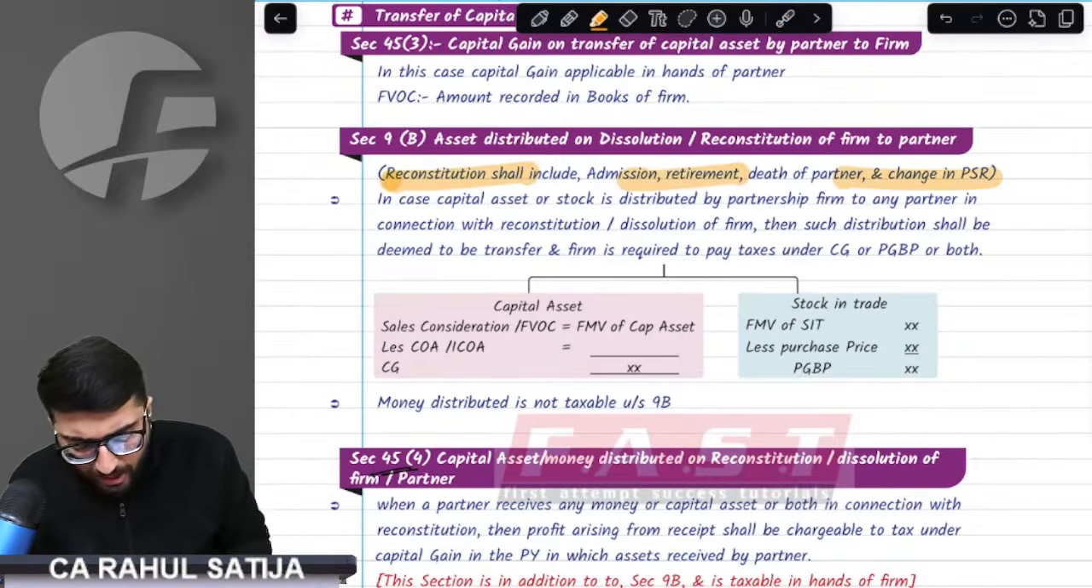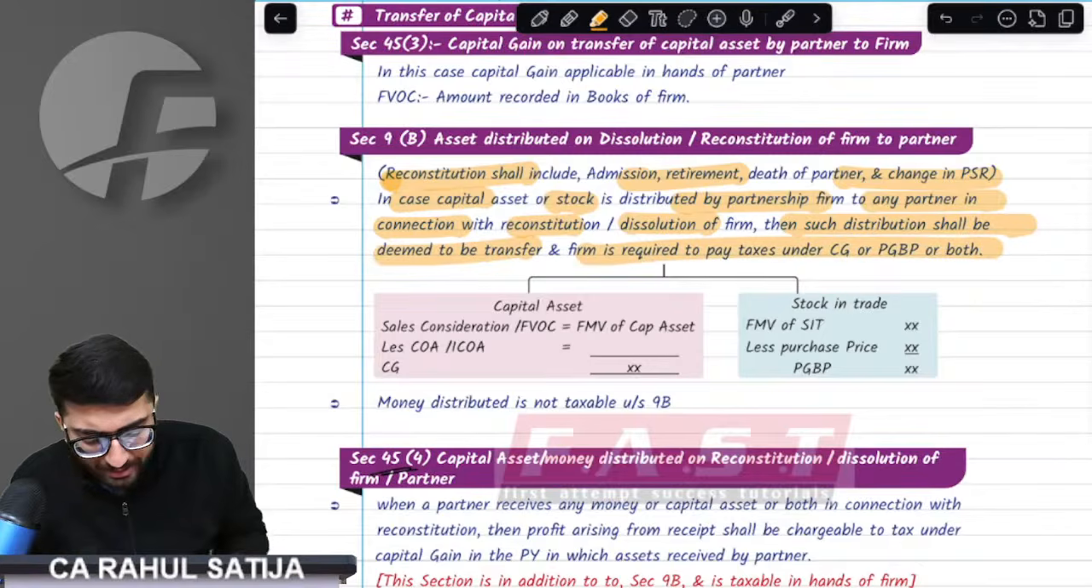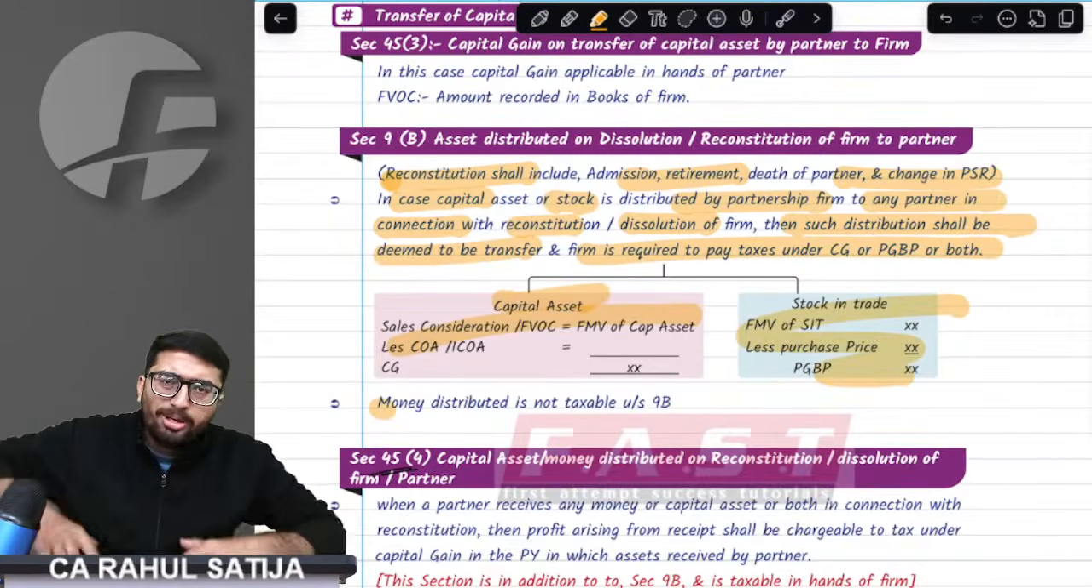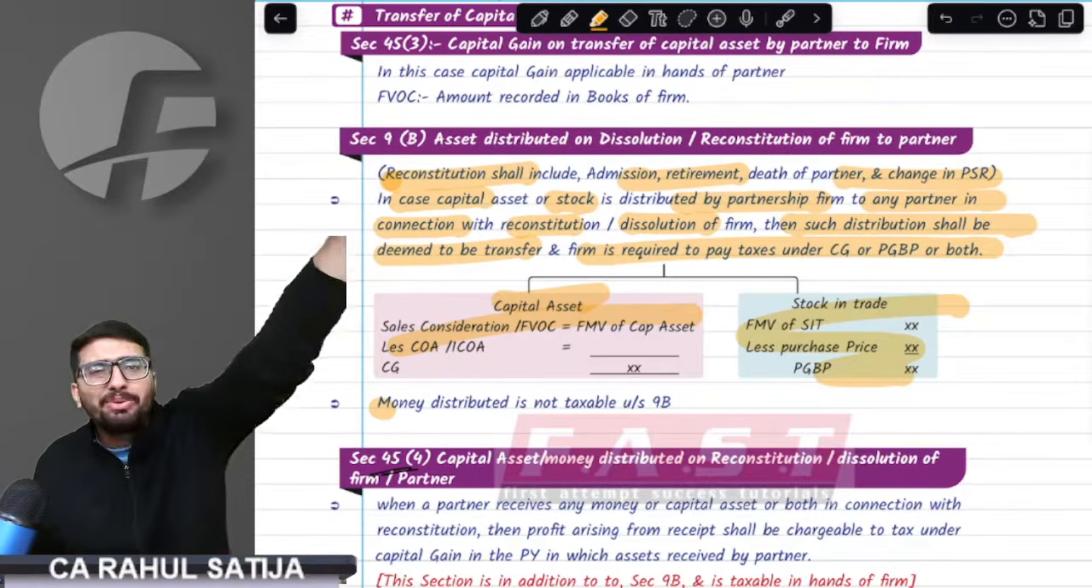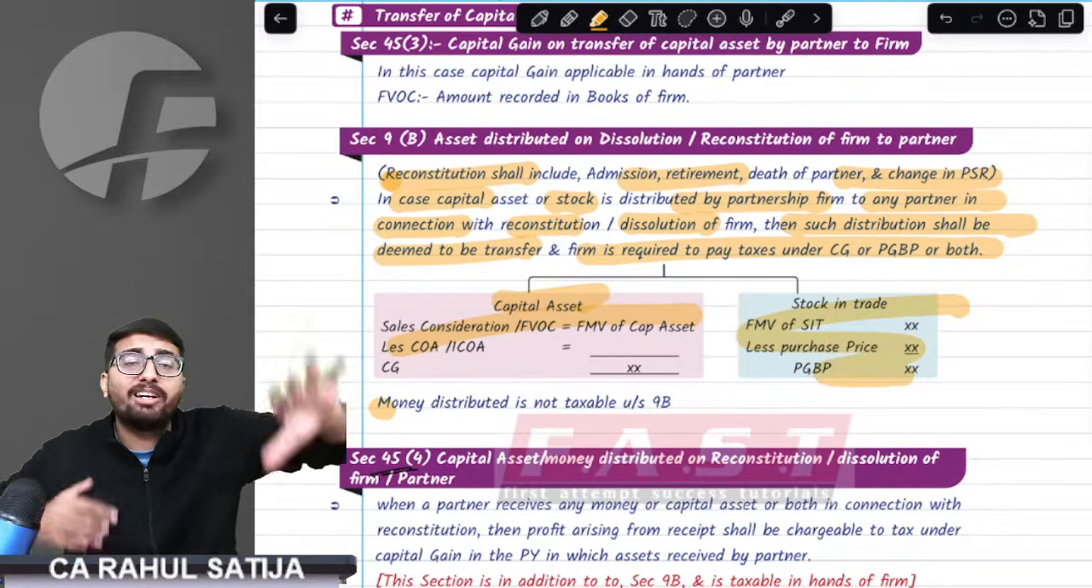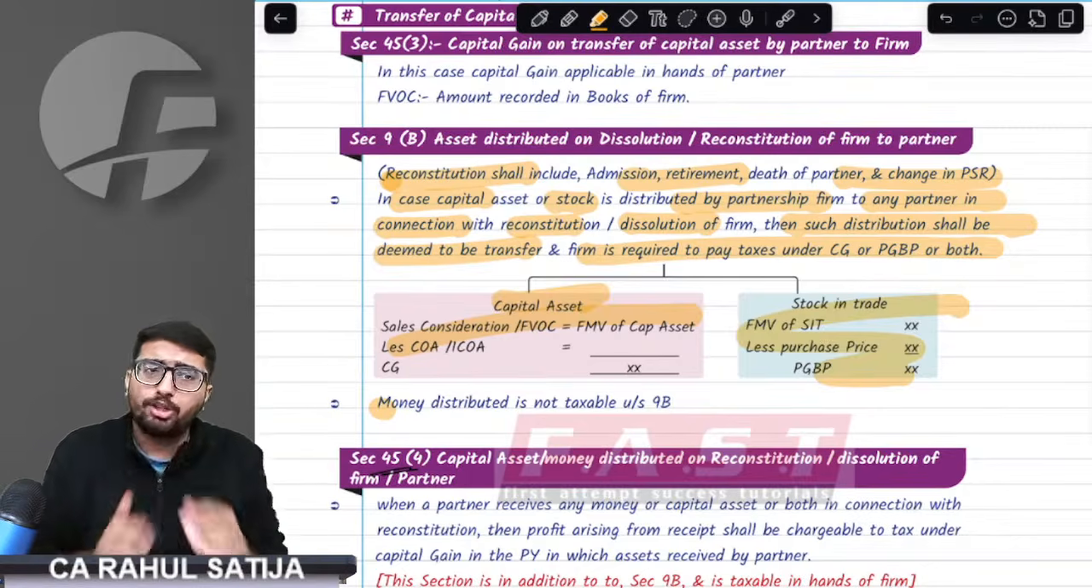If any asset or any stock is given by the partnership firm to the partner at the time of reconstitution or dissolution, then such distribution shall be deemed to be a transfer and capital gain, PGBP shall arise. Simple point. Assume it is given to somebody else, and whatever capital gain or PGBP would arise if it is sold to an outsider, that has to be paid.